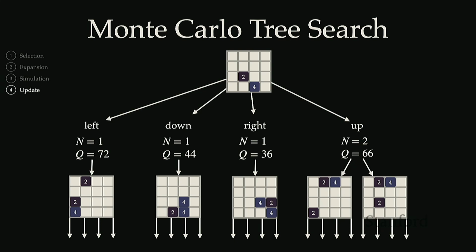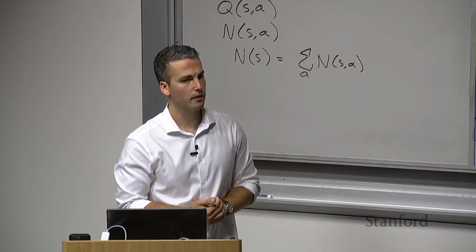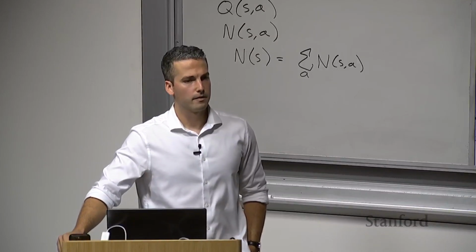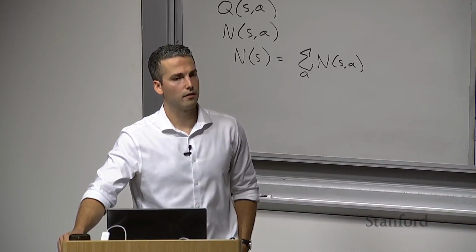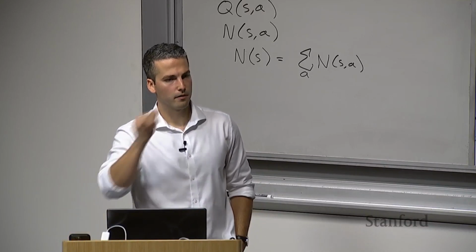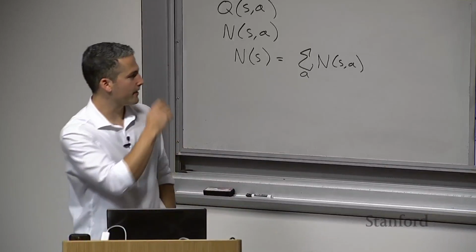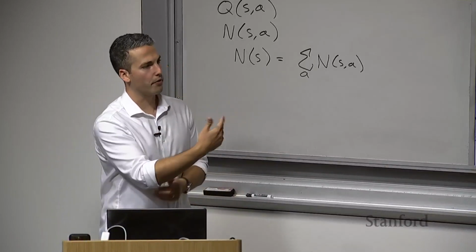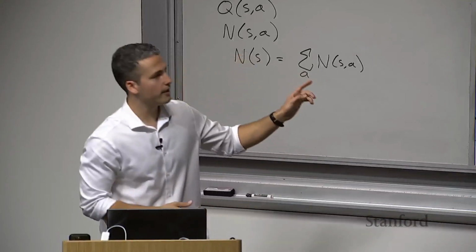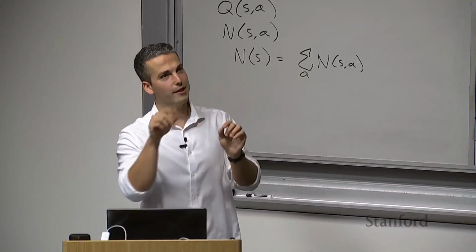And then also, with Monte Carlo tree search, would you always expect to have gone through every single action at least once, just because of the upper confidence bound? Yeah, so the question was, with MCTS, would you expect to always go through every single action at least once? If you are using the upper confidence bound, then the answer is yes, with a caveat.